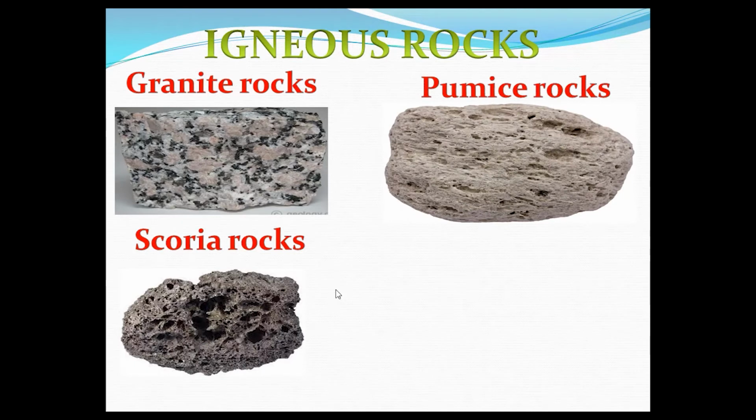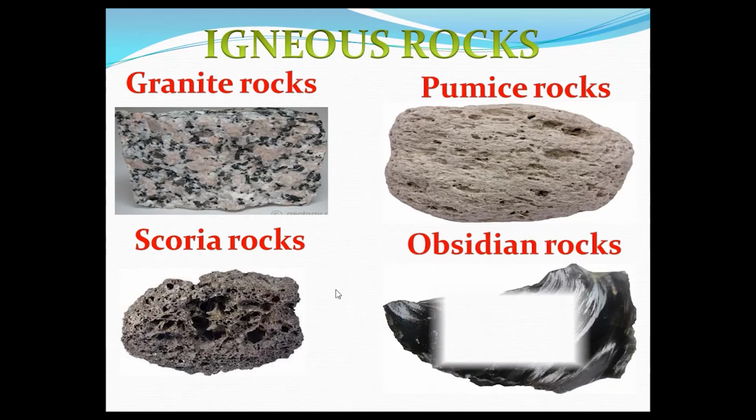Next rock is pumice rocks. Pumice rocks are also formed when lava cools quickly above the ground. These rocks have many small holes. They are so light that they can actually float in water. Their powder is used to polish the floor and in tooth powders. They are also used as body scrubbers.